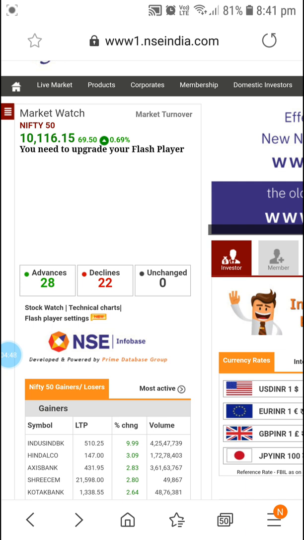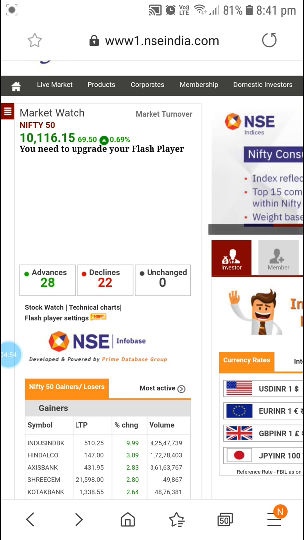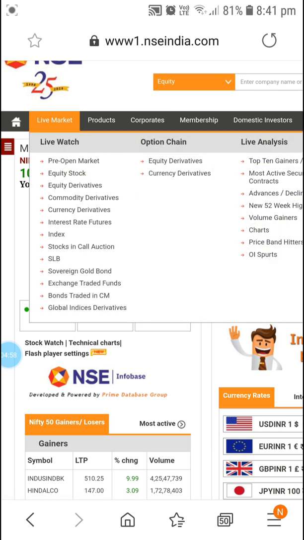This strategy we are applying, we will apply only in the first trade we are going to take. After that, what you have to do is go to the live market. Here you can see the index, after pre-open market and equity stock. So just click on index.